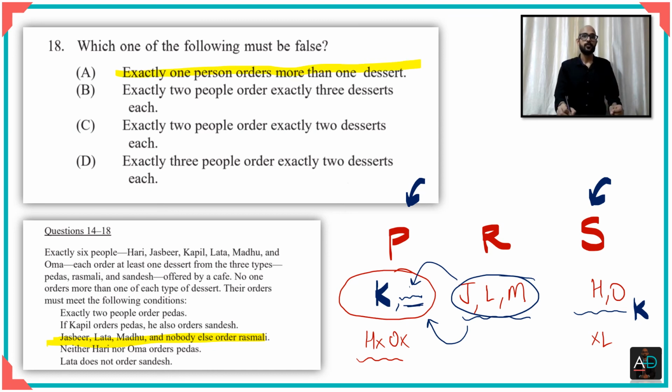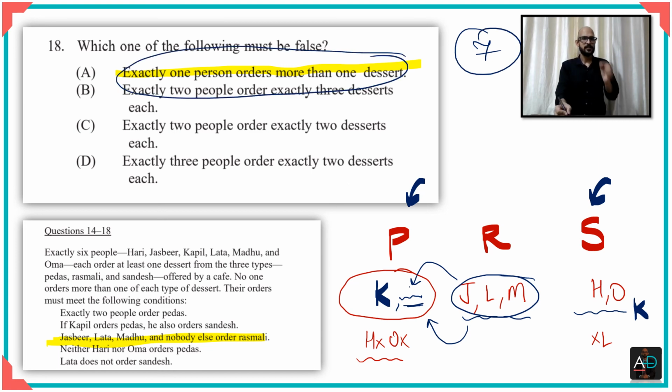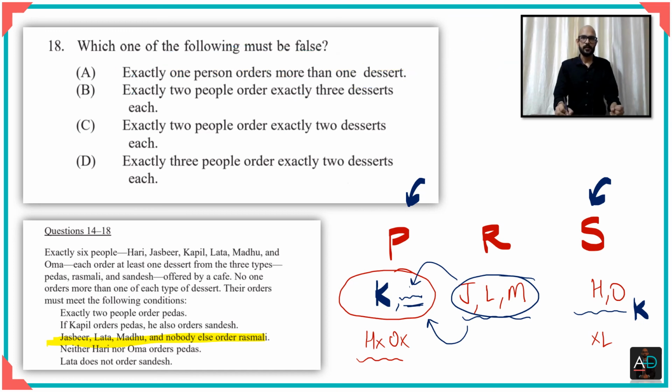Because you know that when only one person orders more than one dessert, you are looking at a case of only a total of 7, which means if I want to negate this option, and this is the most attractive option to negate, because in that case you have been able to discard what looks like the most extreme option, right?